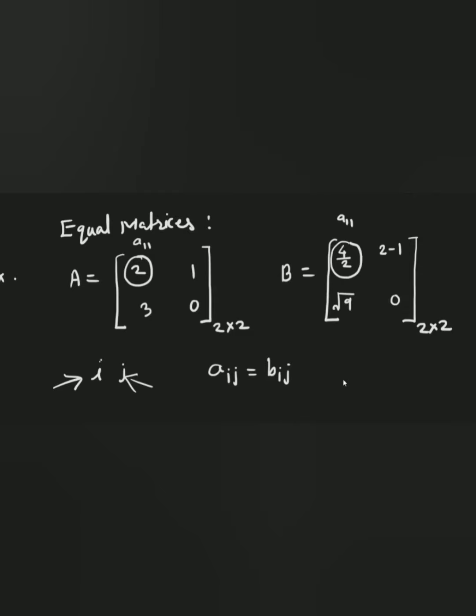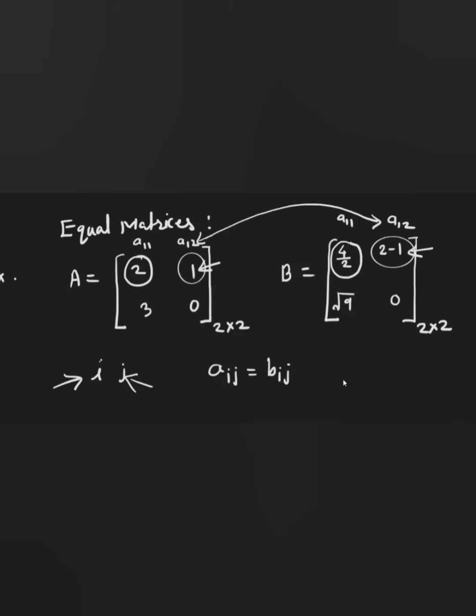Let's see the second number, that is A12. This is A12 of A and this is A12 of B. These are the corresponding elements of A and B. A12 of matrix A is 1 and A12 of matrix B is 2 minus 1, which is again 1.